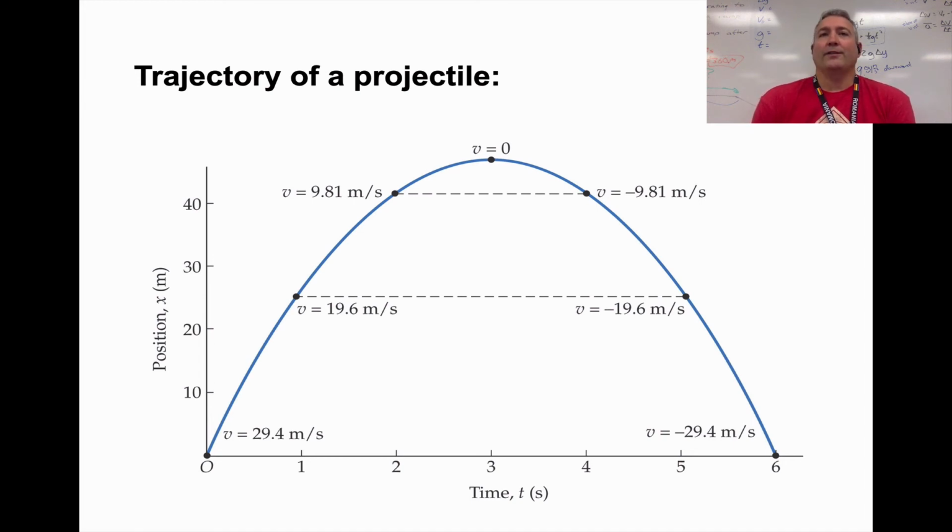It could be positive if it's thrown up or negative if it's thrown down. But we have this symmetry that shows us that at the same level, it's coming down at the same speed it went up. So if I can throw something up at 50 meters per second, when it comes down, it's going 50 meters per second when it comes to my hand.